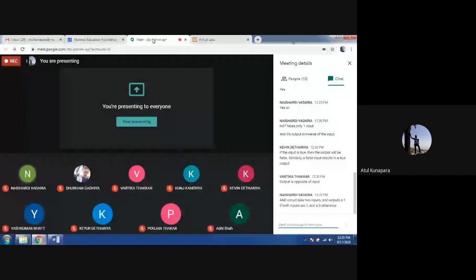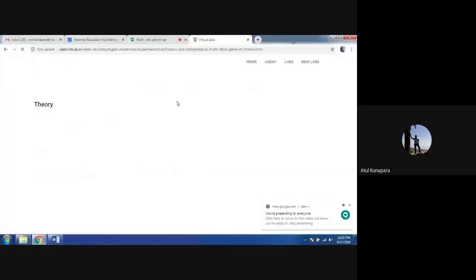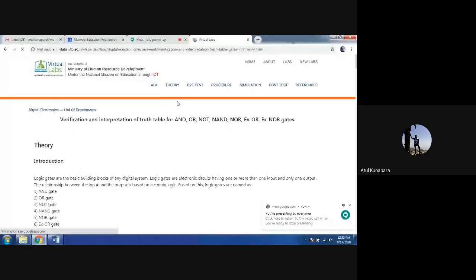Before I start, can you just confirm that right now you are able to see the screen? Just unmute yourself and give a reply. Yes, sir. Yeah, I'm showing you now the theoretical part of these logic gates, right?